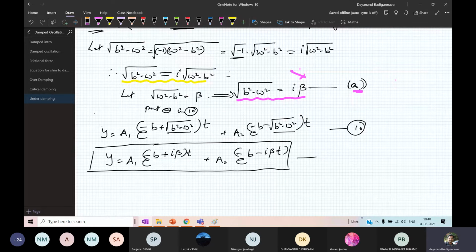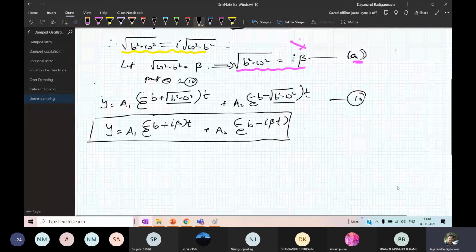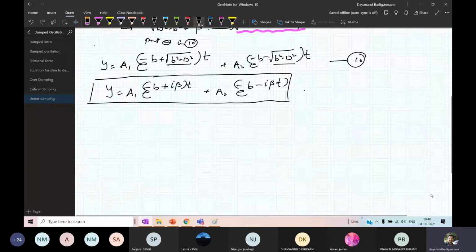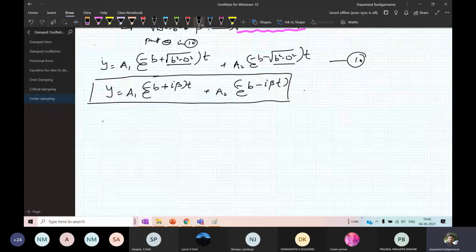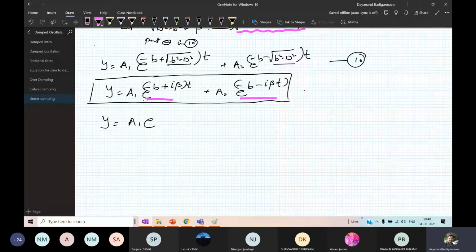Now just simplify it. It is just a mathematical step. Therefore, y is equal to a1 as it is. You expand the first part and also this part. That will give you e raised to minus bt into e raised to I beta t, plus a2 into e raised to minus bt into e raised to minus of I beta t.